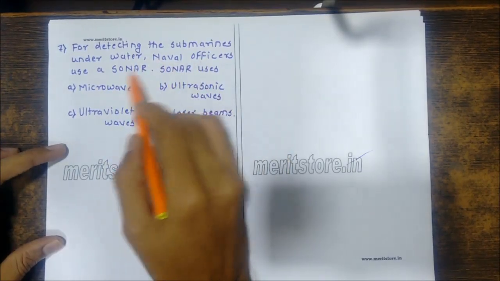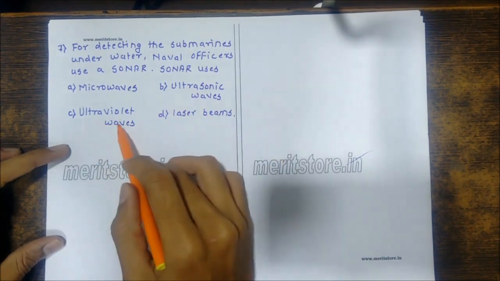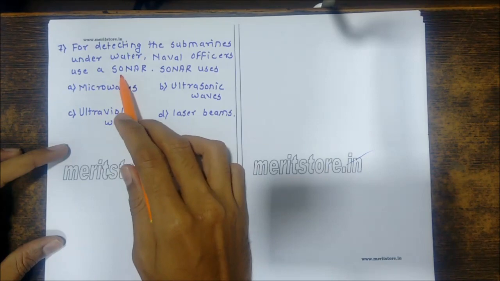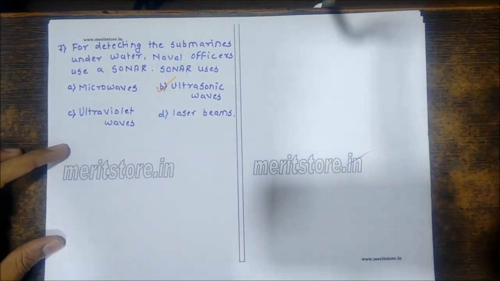For submarines under the water, naval officers use the sonar. Sonar uses microwaves, ultrasonic waves, ultraviolet waves, or laser beams. Sonar uses ultrasonic waves. It is the sound navigation and ranging system, using ultrasonic waves. So B is the correct option.